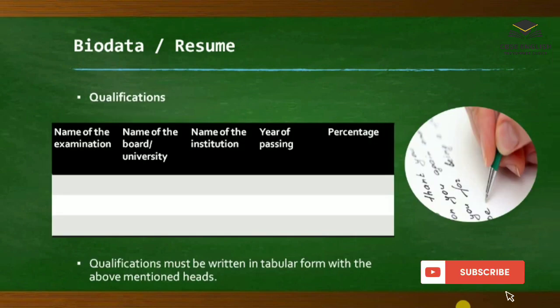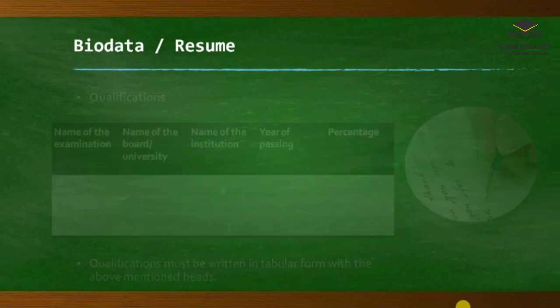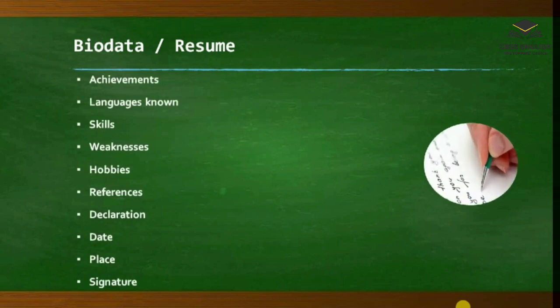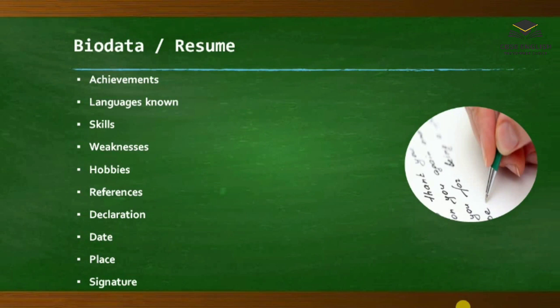Now qualifications must be written in tabular form with this kind of table: name of the examination, name of the board or university, name of the institution, year of passing and percentage. Then achievements, languages known, skills, weaknesses, hobbies, references, declaration, date, place and signature at the end.